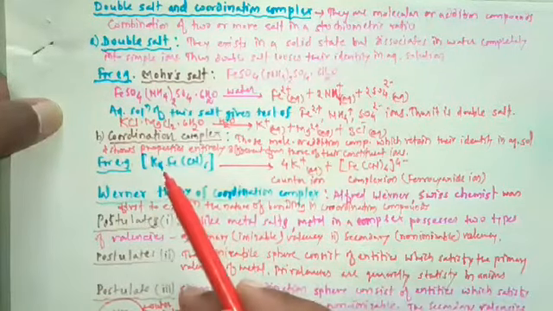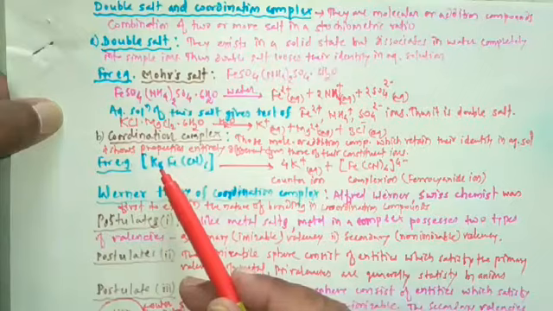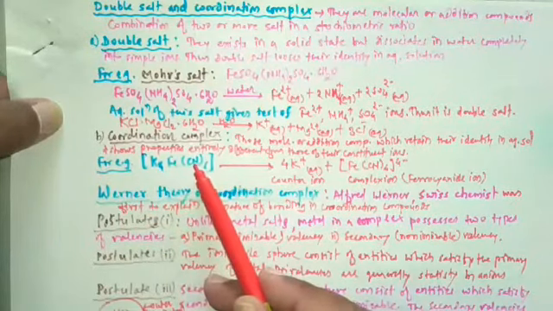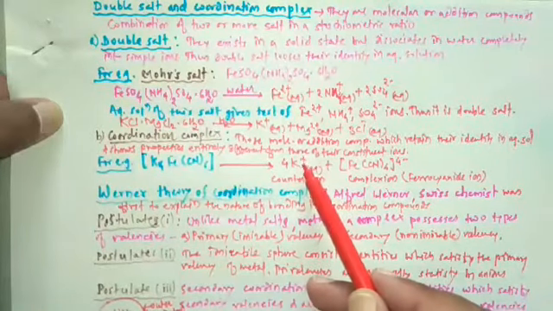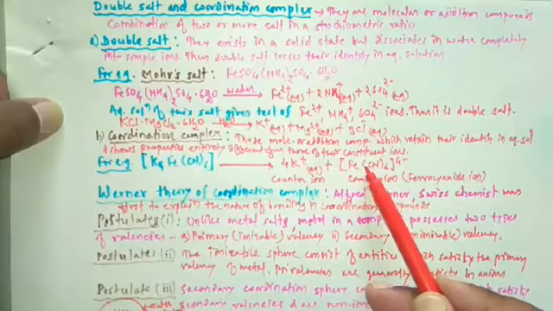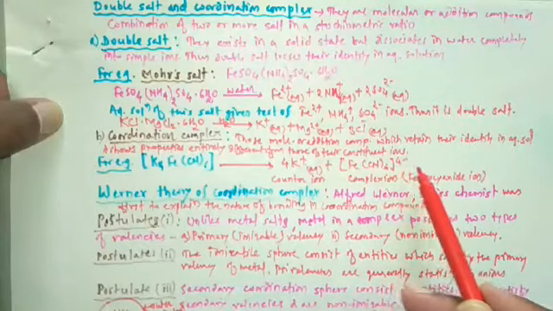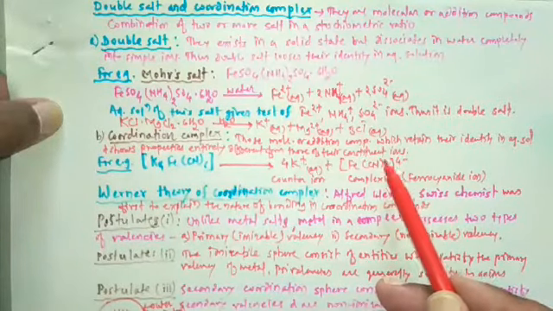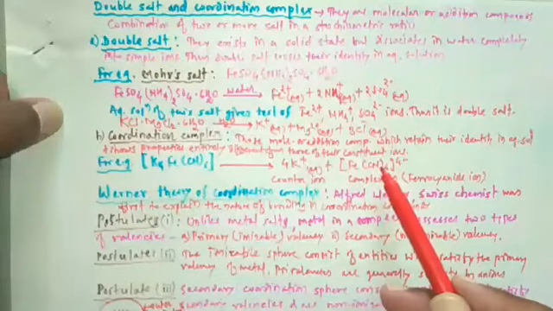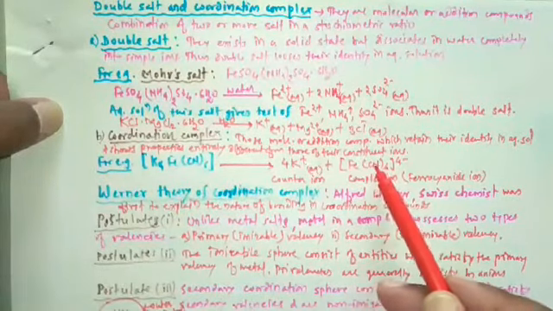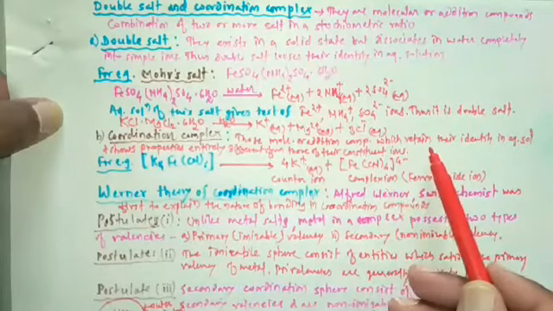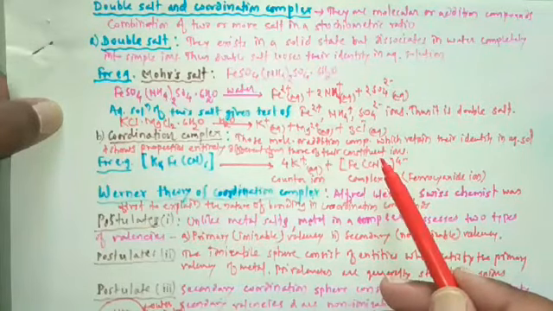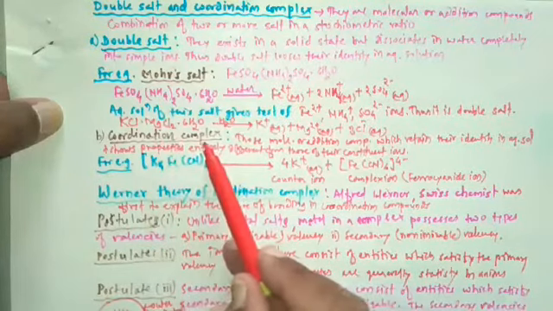For that purpose, we studied the example of potassium ferrocyanide, K4[Fe(CN)6]. When dissolved in water, it produces the counter ion K+ and the complex ion [Fe(CN)6]4-, the ferrocyanide ion. This ferrocyanide ion does not dissociate into Fe2+ or CN-. Therefore, it retains its identity in aqueous solution. So this is the example of a coordination complex.